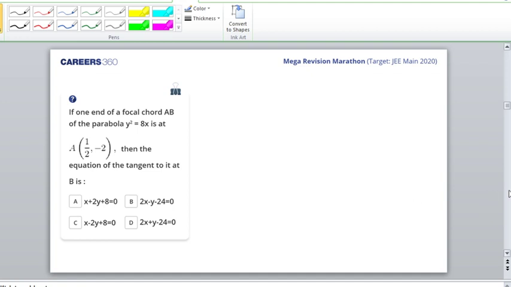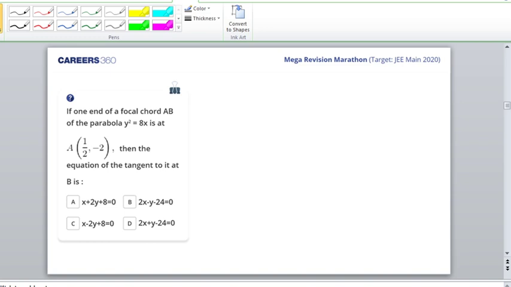So students, I hope you know, if t1 and t2 are the parameters of the endpoints of a focal chord, what is the standard result for a focal chord AB? It would be t1 t2 is equal to minus 1. Isn't that right?